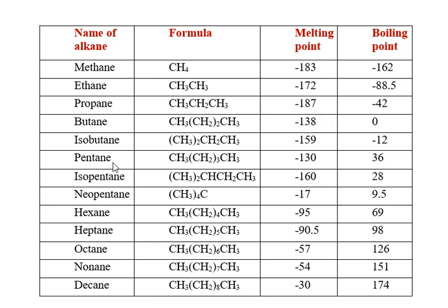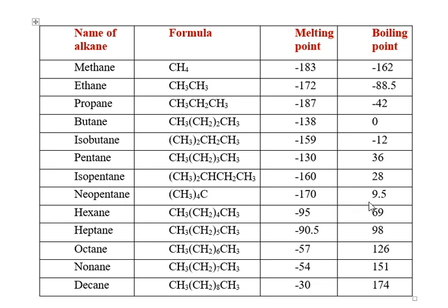Again, one more example is there. You can see pentane, isopentane and neopentane. These three are the isomers of each other. Pentane is a straight chain isomer, whereas isopentane and neopentane are branched. You can see the pentane isomers' melting point and boiling point are mentioned.